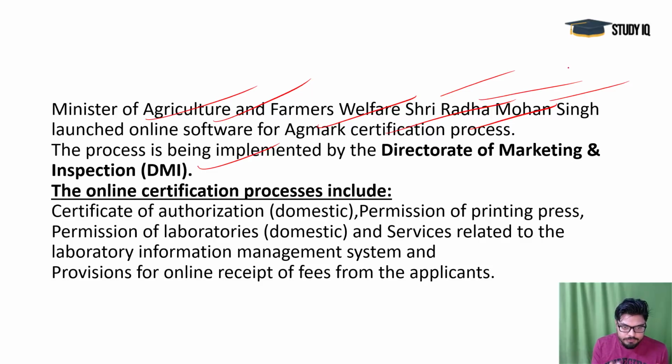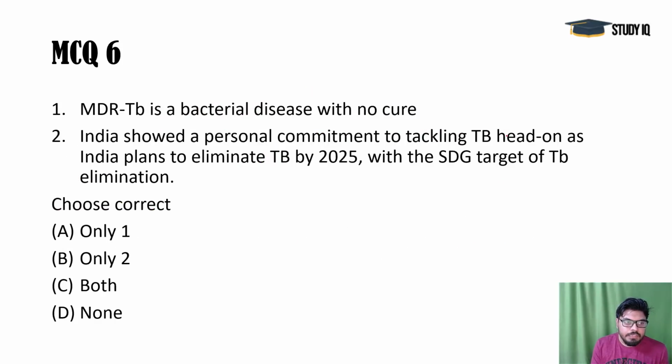It was the data of September 18, so this may be asked, and these are the areas which will be included under it. Next, MDR TB, multi-drug resistant TB. It's a bacterial disease for sure, and with no cure? No, there are cures available, like the second line, third line drugs are available now, but not much in number. Although this is a curable disease, it's a very, very difficult case to cure in a sufficient time,